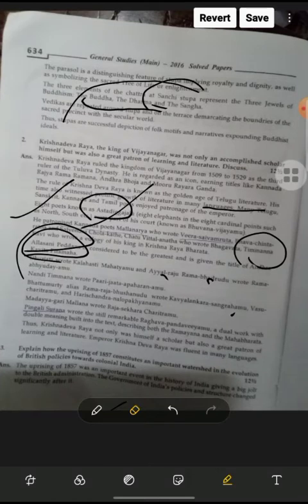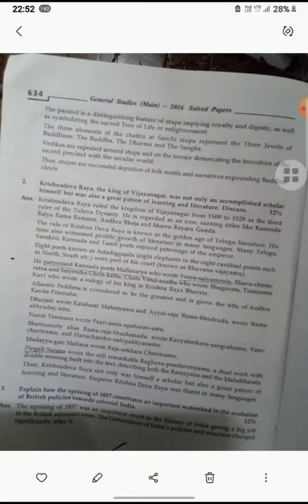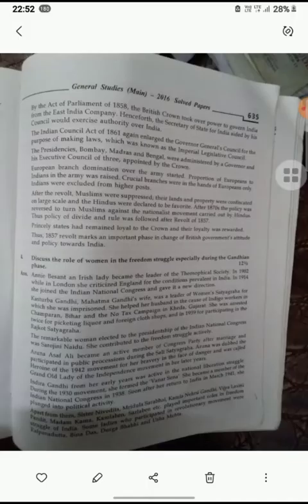Next question is: explain how the uprising of 1857 constituted an important watershed in the evolution of British policy towards colonial India. So we are going to discuss British colonial India, and why this 1857 revolt was very important for this era.